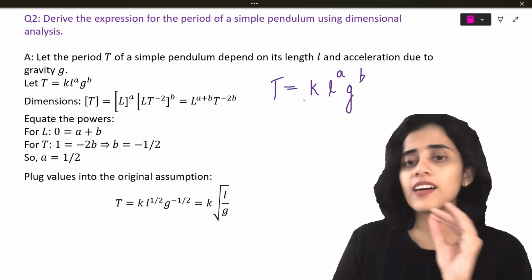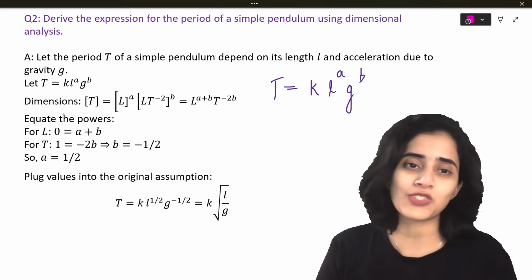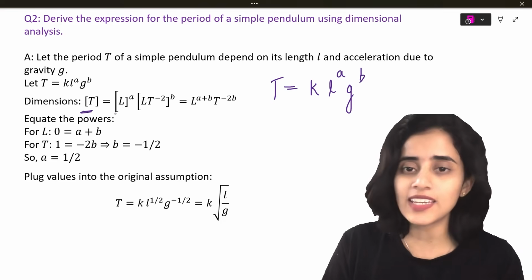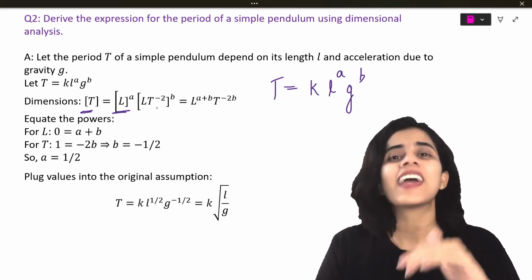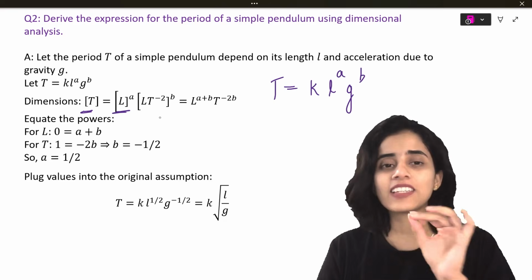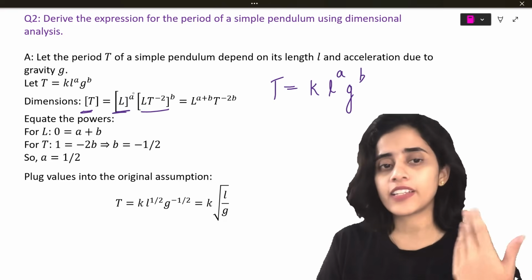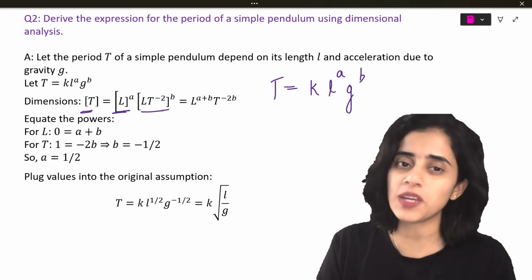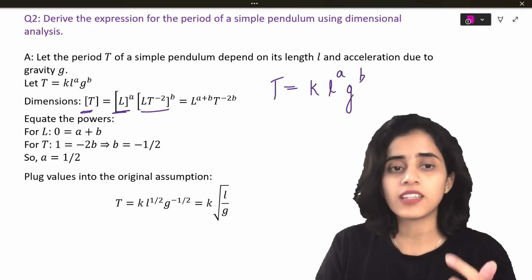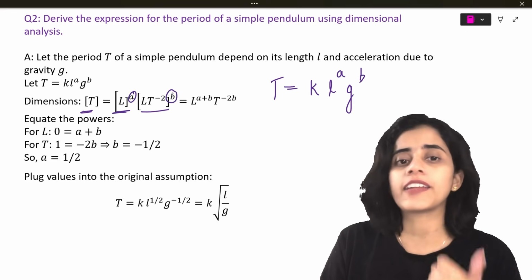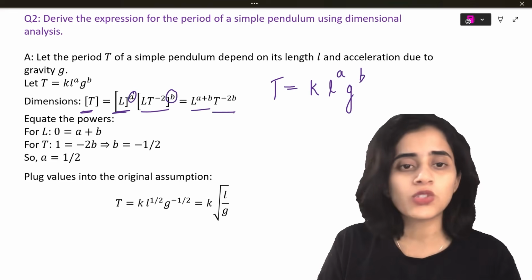And then the steps are very simple. You write down the equations for every term. The dimensional equations, okay? So dimension for time is T, the dimension for length is L, the dimension for gravity is acceleration due to gravity, which is LT raised to minus 2. And then I put the powers. L raised to A, LT raised to minus 2 raised to B. So this is going to be equal to, what is it going to be? What are the powers for L? Here we have L raised to A. Here you have L raised to B. So L raised to A plus B into T raised to minus 2B.